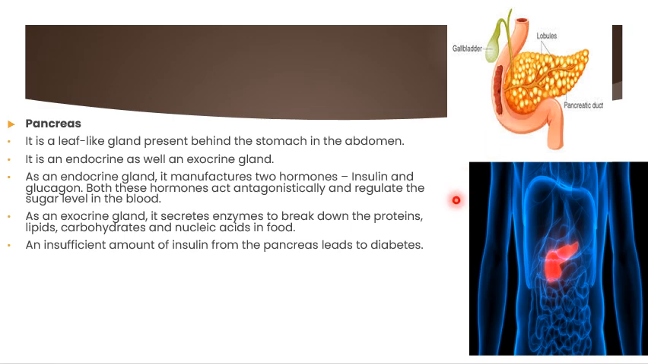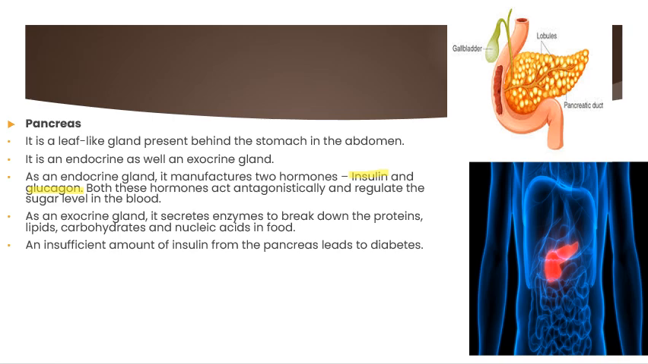As an endocrine gland, it manufactures two hormones. What are the hormones it secretes? Insulin, and also another one, glucagon. That is the major function of this. Both these hormones are very important to regulate the sugar level in the blood. That is a major function of this.